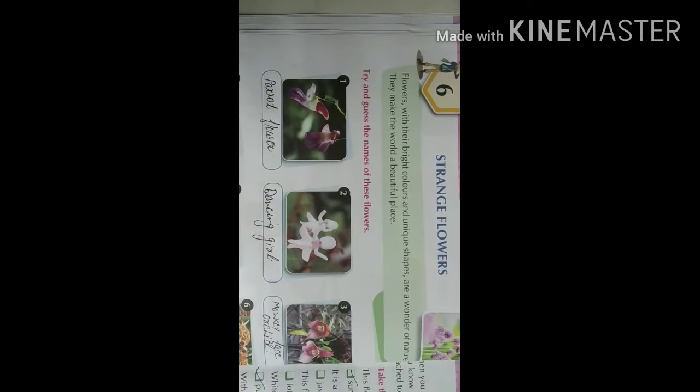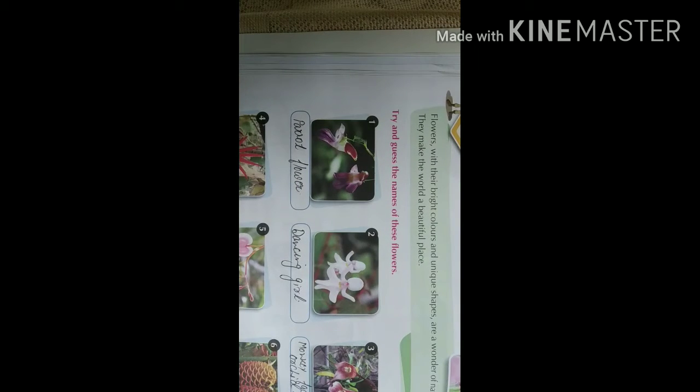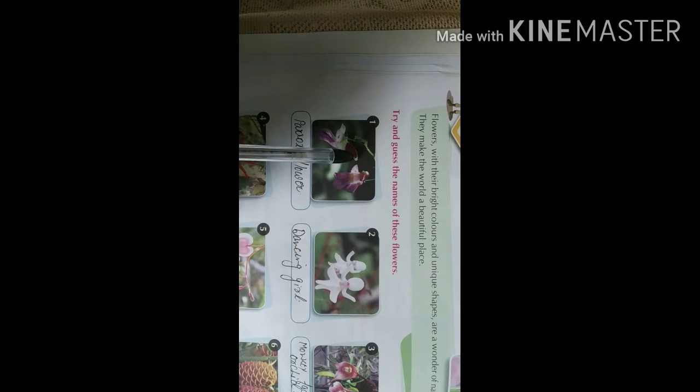Okay, so let's see. You can see the flower, right? If you look very minutely, children, this will look like a parrot. This is the parrot, this is the beak, isn't it? So it's looking like two parrots. So this flower is known as the parrot flower.